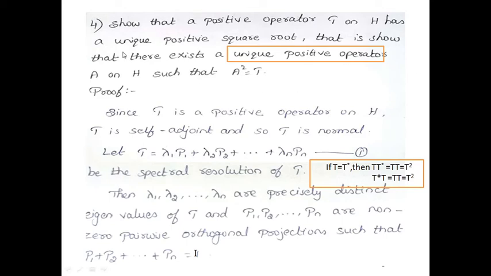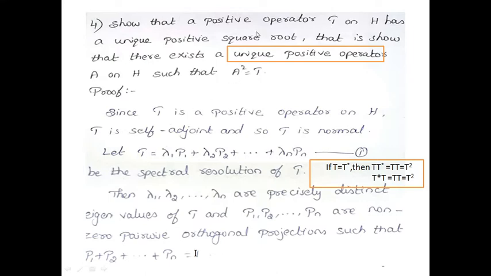Let's see today a theorem which is a solved problem of section 62 in G.F. Simmons' Introduction to Topology and Modern Analysis. Show that a positive operator T on H has a unique positive square root, that is, show that there exists a unique positive operator A on H such that A squared is equal to T.